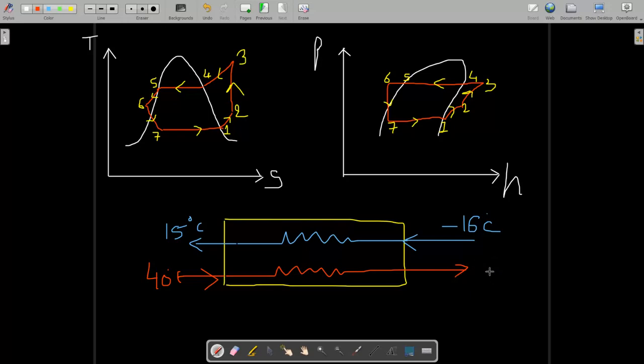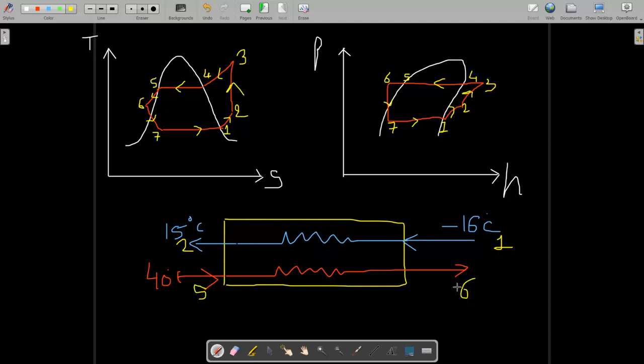First we have to find this temperature, which is the T6 temperature. The minus 16 degrees Celsius condition is state 1, this is state 2, this is state 5, and this is state 6.